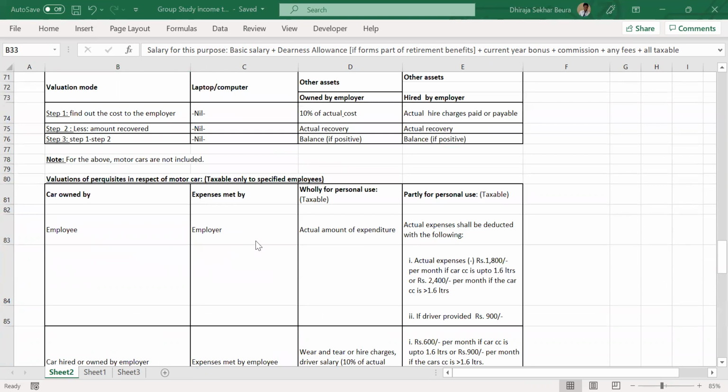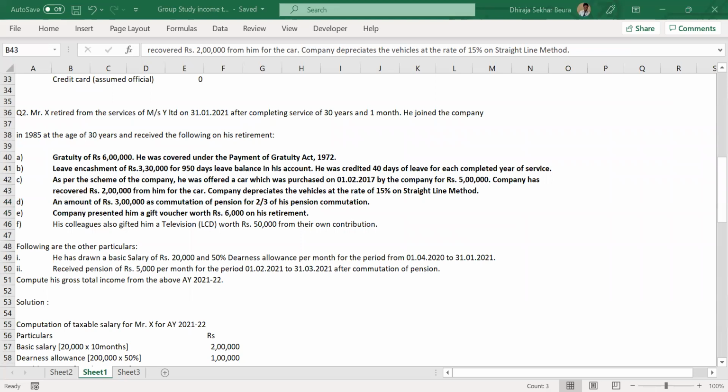For government employees, it is exempt. If the employee is under the Gratuity Act, then 15 by 26 multiplied by the salary per month, multiplied by the number of years that they have worked. For employees not under the Gratuity Act, 1 by 2 into the number of years that they have worked multiplied by the average salary per month. The other two components are the actual gratuity amount or 20 lakhs. Perfect. Thank you, Anusha.